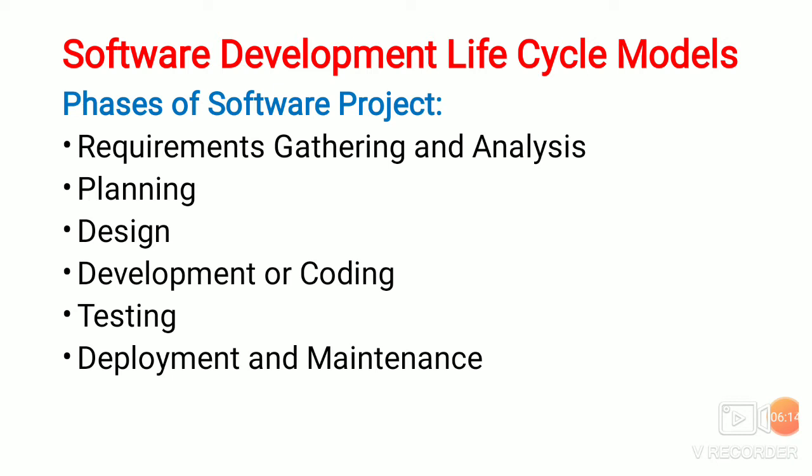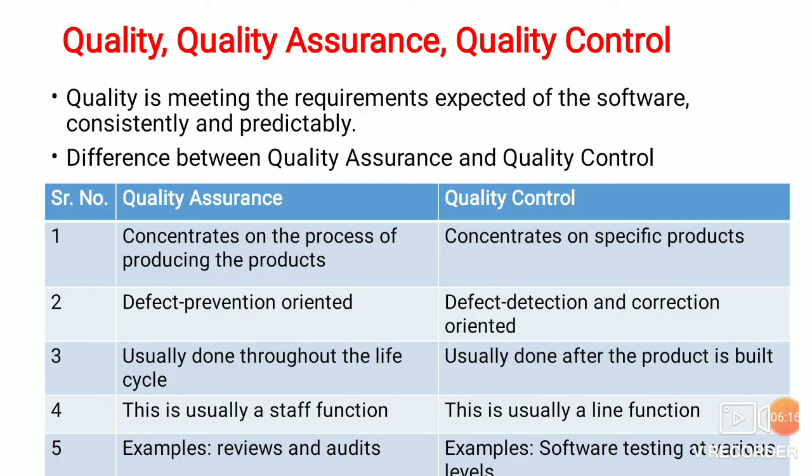Now we will see the next topic, that is quality assurance and quality control. First we will see what is meant by quality. Quality is meeting the requirements expected of the software consistently and predictably.